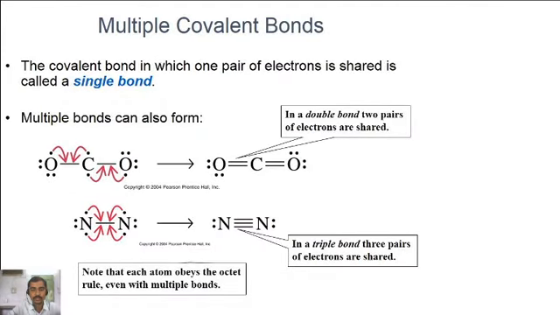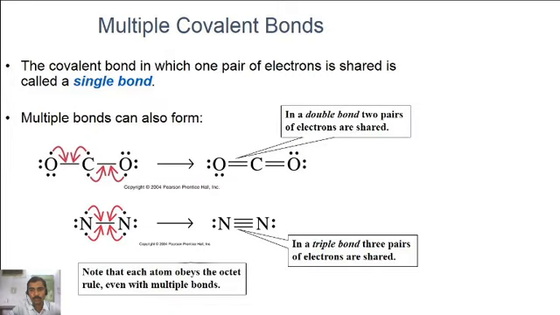See here, oxygen and carbon atoms form two covalent bonds. That means both atoms share two pairs of electrons. Carbon and oxygen share two pairs of electrons and form two covalent bonds, commonly known as a double bond.